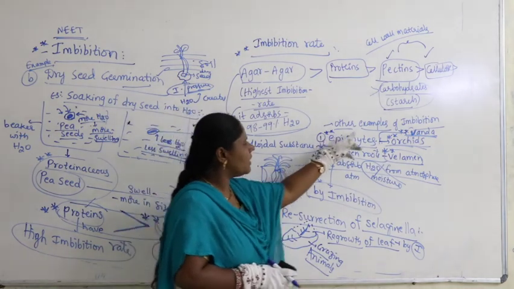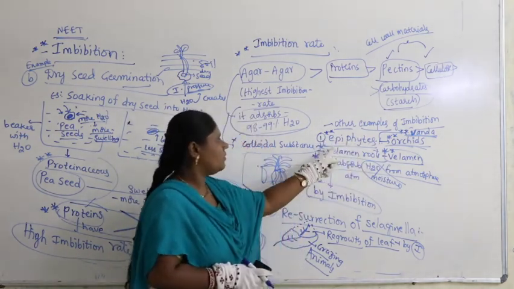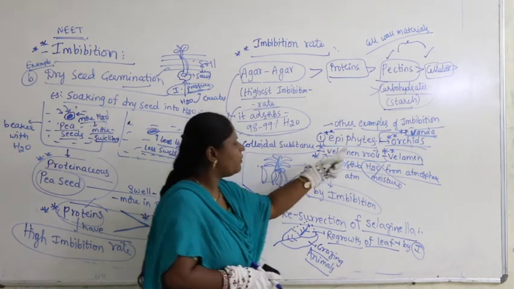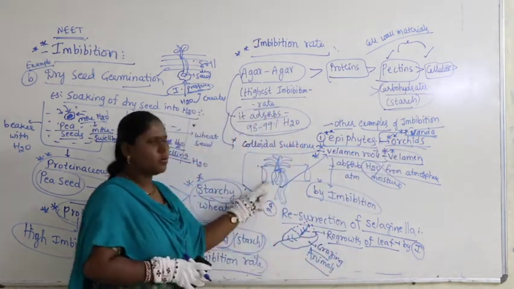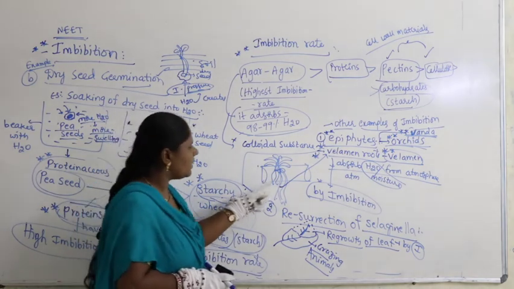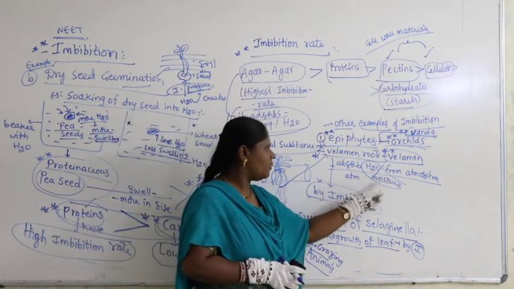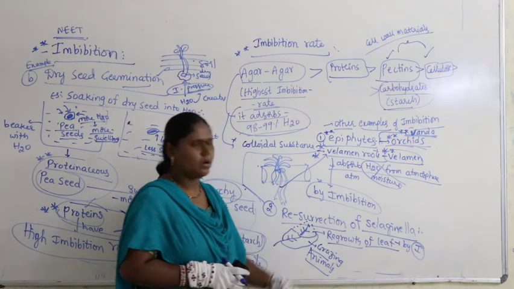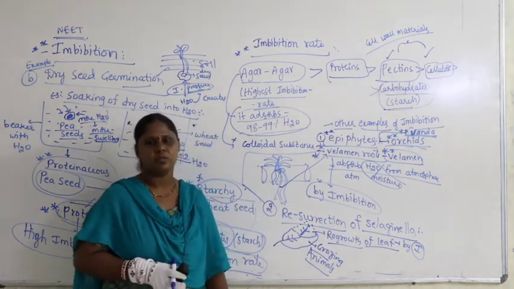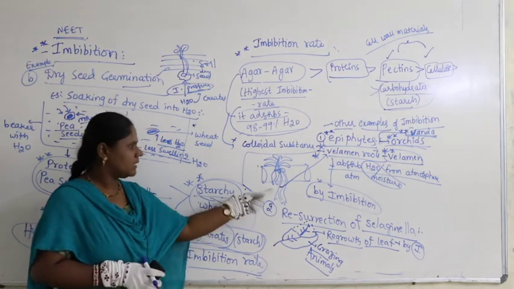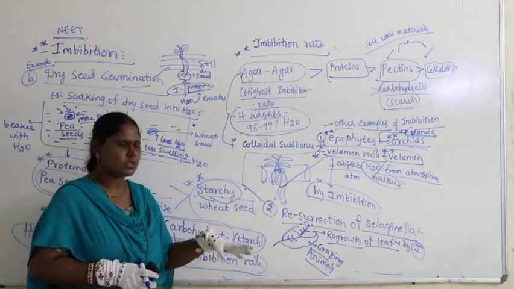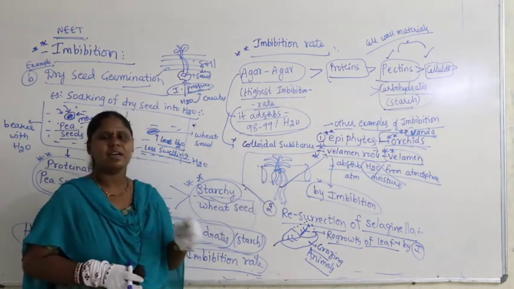What are the other examples of imbibition? In the first year you studied epiphytes, example Vanda, orchids. They grow on the branches of other plants. They absorb moisture from the atmosphere by the process called imbibition, by the dead hygroscopic tissue called velamin. Velamin is present in velamin roots, which are longer roots, and shorter ones are called clinging roots.